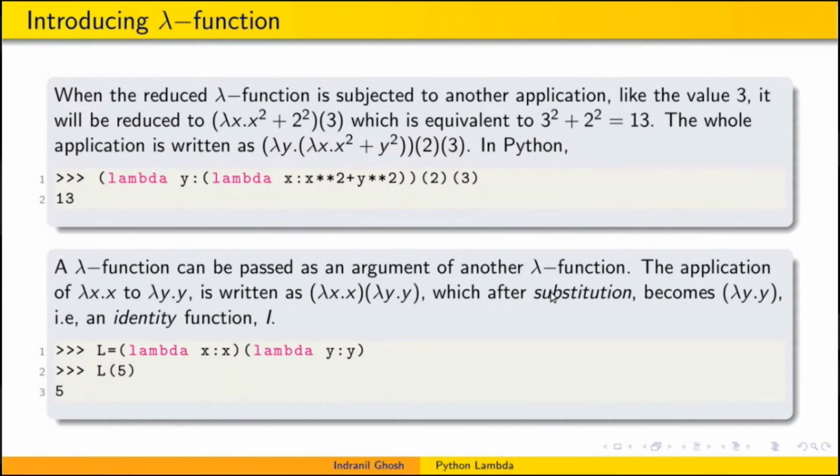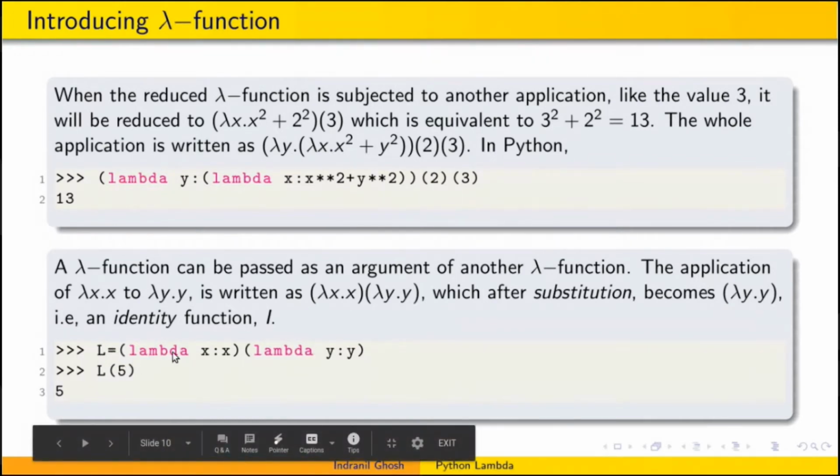We can also pass another lambda function as an argument to some other lambda function. This is the identity function, lambda x dot x applied to lambda y dot y, and we'll see that this becomes lambda y dot y. We can also try this out in Python: lambda x colon x applied to lambda y colon y. We stored this function in L, and if we pass 5 as an argument to L, we'll get back 5.